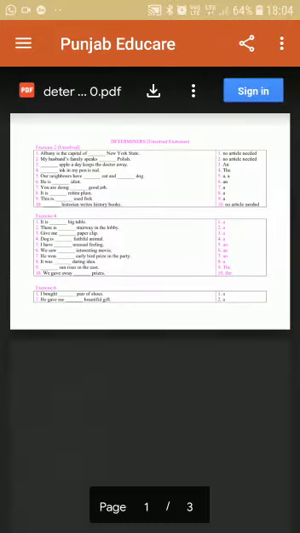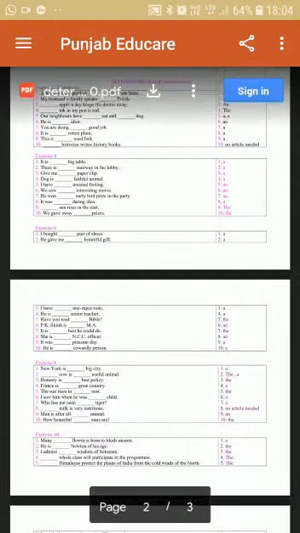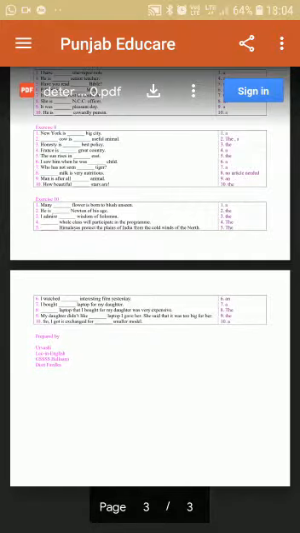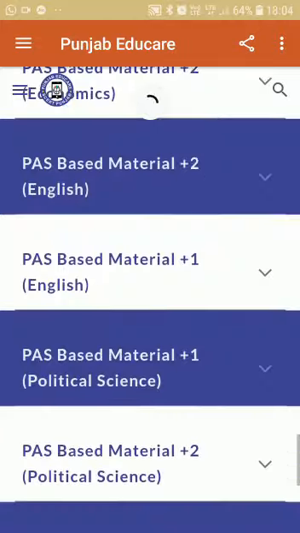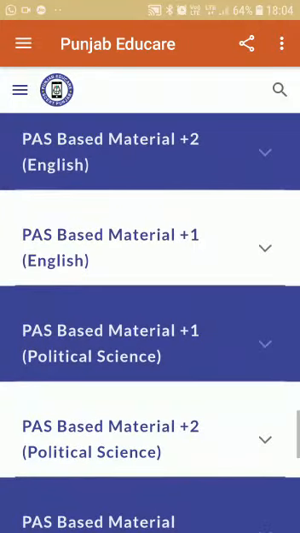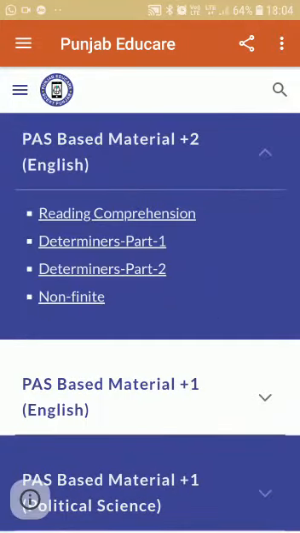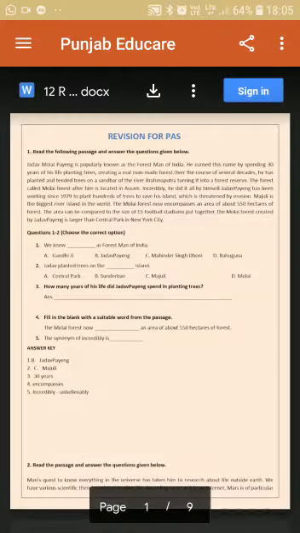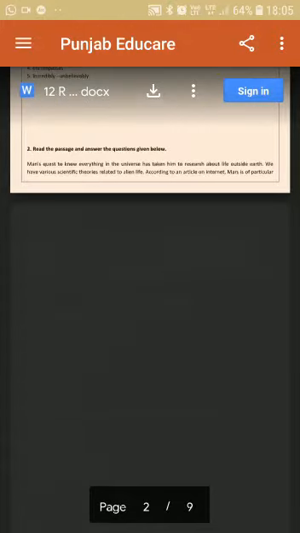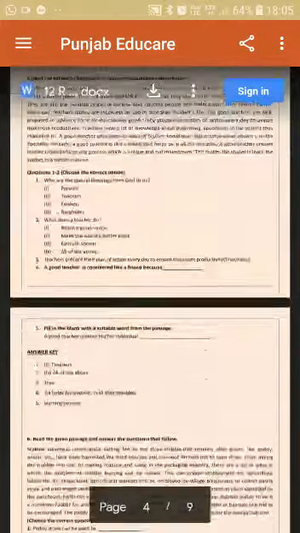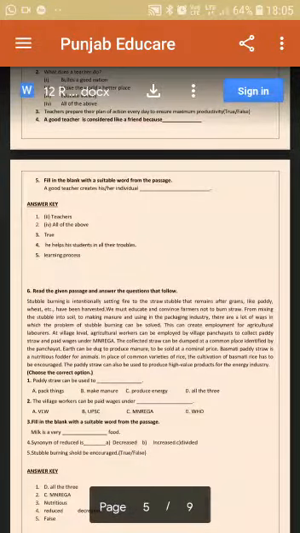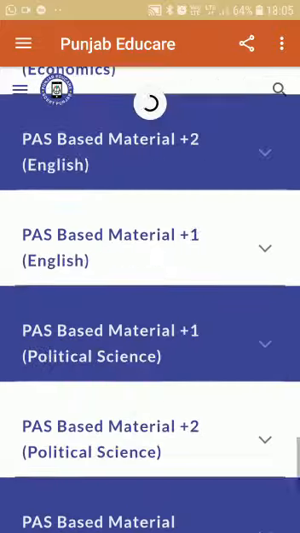See determiners part 1. You can download this file. PDF file will be there. You can solve it, revise it. Then again, this comprehension. I have already sent the PDF file of comprehension to you still. If you have misplaced it or you want to revise, you can do it. Fine. So here comes this.